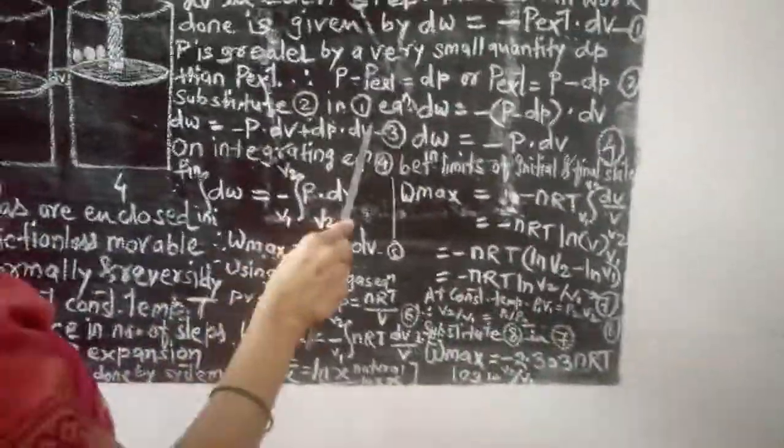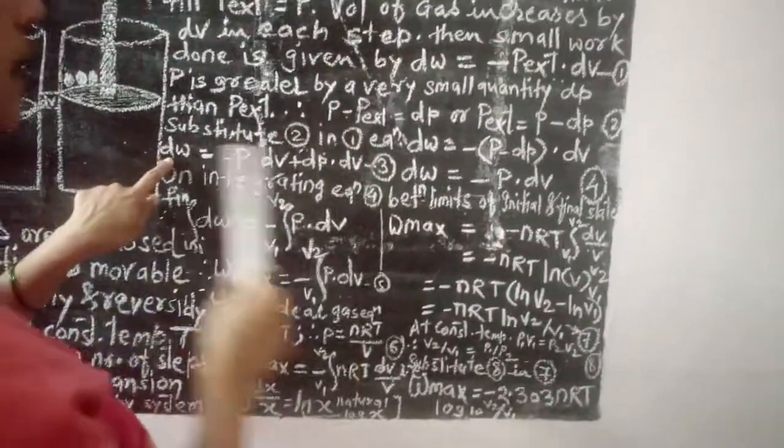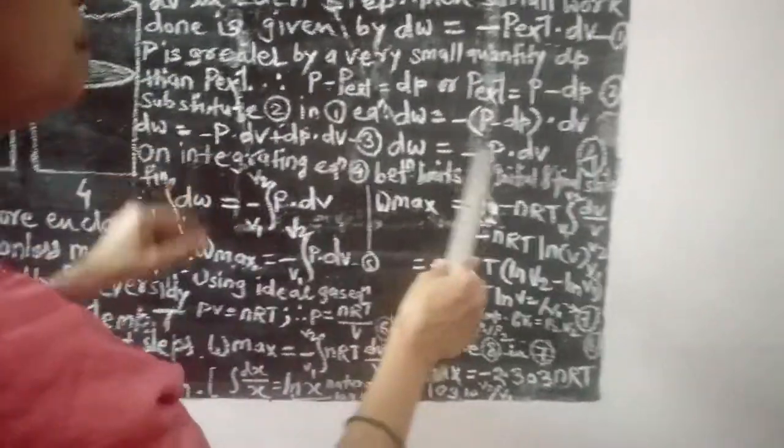These two changes are so very small that they can be neglected, and so you can write dW is equal to minus P into delta V.